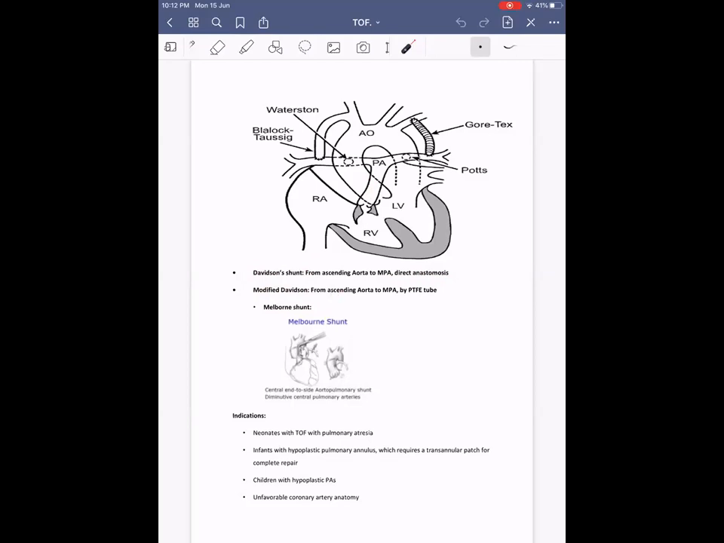Among the central shunts, the modified Davidson they do at present is from the ascending aorta to the MPA with a PTFE tube, and the Melbourne shunt, that is the central end-to-side aortopulmonary shunt. That is the end-to-side anastomosis between the pulmonary artery and the aorta. So the pulmonary artery, which is small in size, may be directly anastomosed to the aorta. This is what is given.